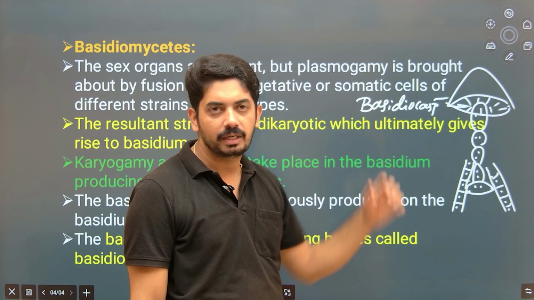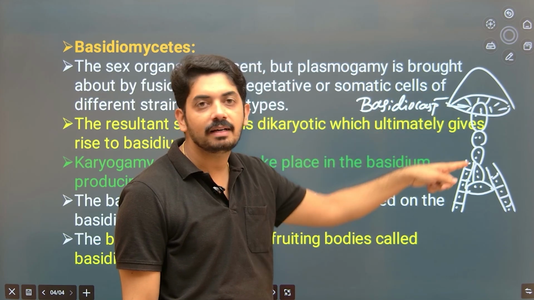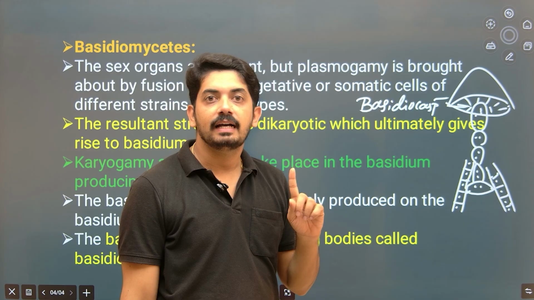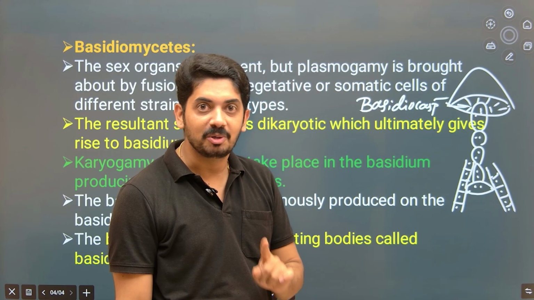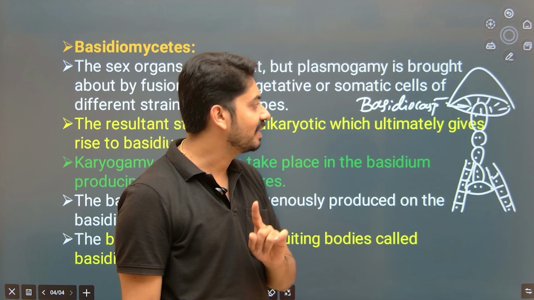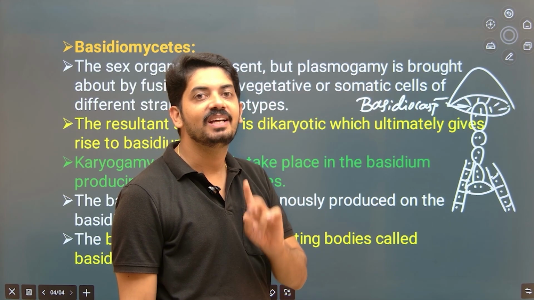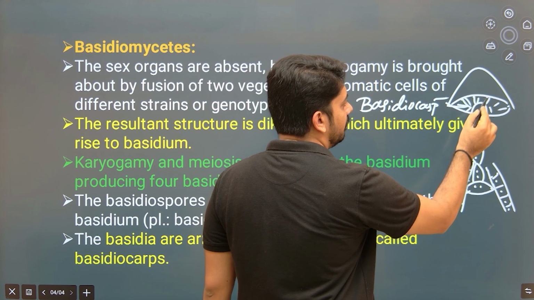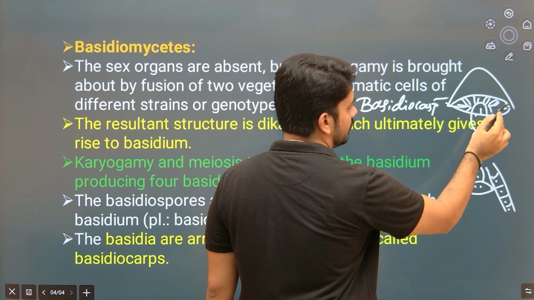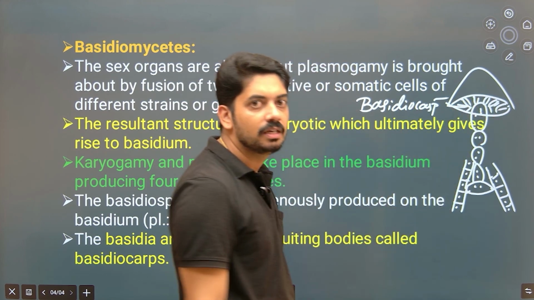But it produced the fruiting body. So all the cells in the basidiocarp and ascocarp are dikaryon, not diploid. Remember this. Dikaryon, a single cell having two nuclei. Now here it has the basidium. This is important. This is the pouch-like structure, the basidium.